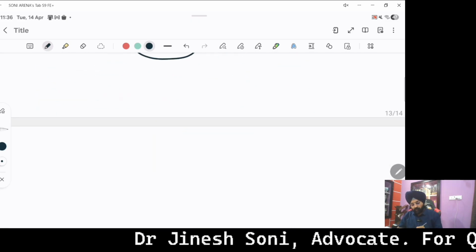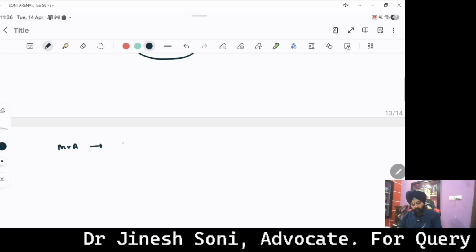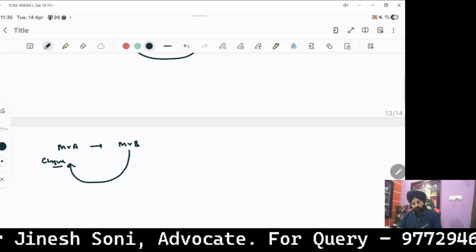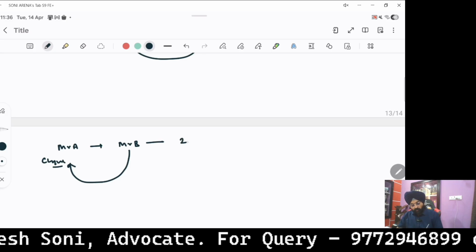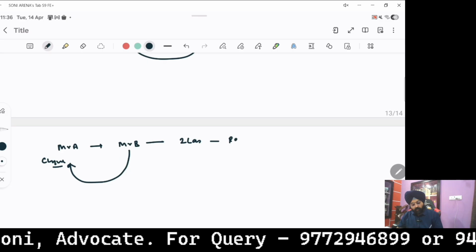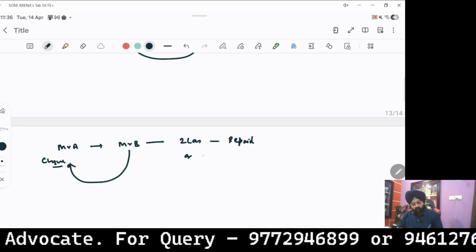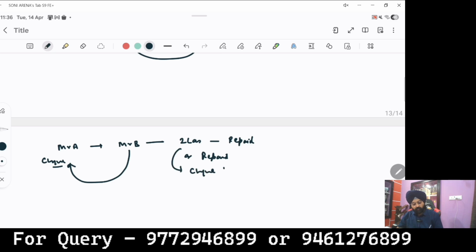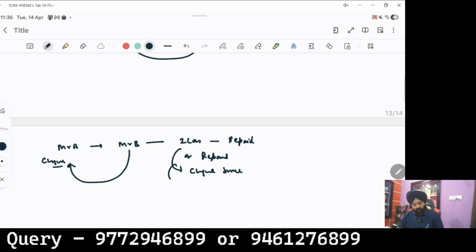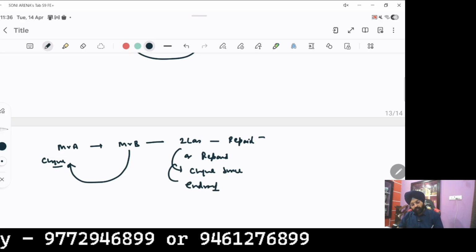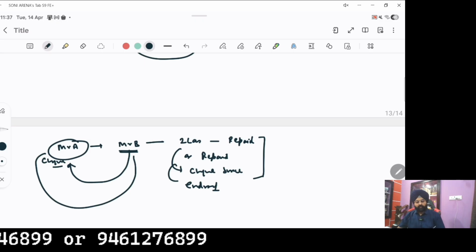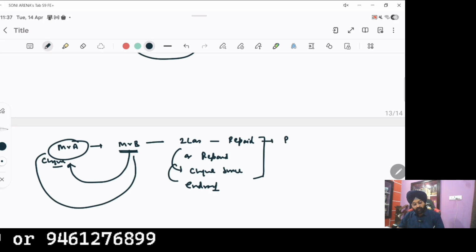For example, Mr. A says that I have given rupees 2 lakh to Mr. B. To repay the amount, a check is given. Mr. B says that the 2 lakh rupees are repaid, or a certain amount was repaid in part prior to the check bounce. The fact is not rebutted. So basically, Mr. B is going to put a suspicion on the legally enforceable debt, and that's why the defense could be said to have the probabilizing effect. In that scenario, Mr. B will succeed.